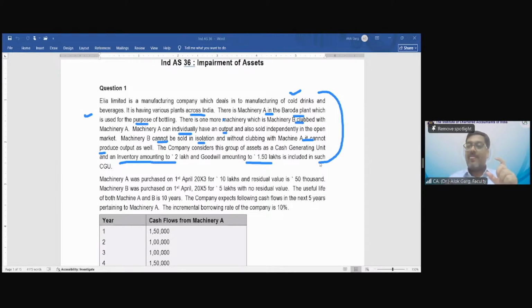Machine A, you can estimate the recoverable value independently, but for machine B, it cannot be estimated. And hence this machine B becomes part of this cash generating unit. Okay. Now in the second paragraph, some information is given.